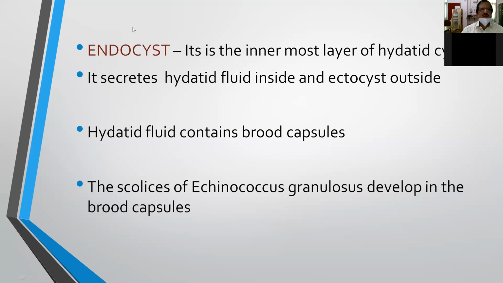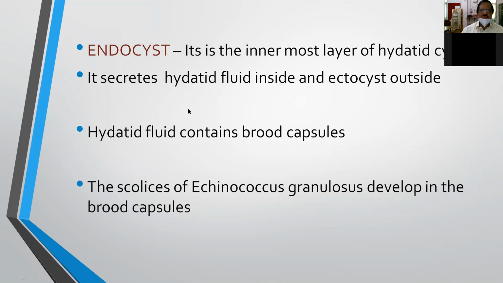Right. Next comes the third layer, that is the endocyst. It is the innermost layer of the hydatid, and it secretes hydatid fluid inside and also the ectocyst outside. And this hydatid fluid, which contains the brood capsules, that is daughter cysts, and the scolices of Echinococcus granulosus develop in the brood capsules.